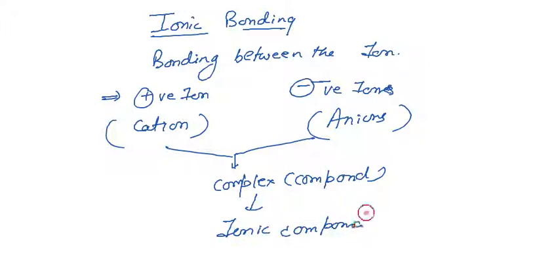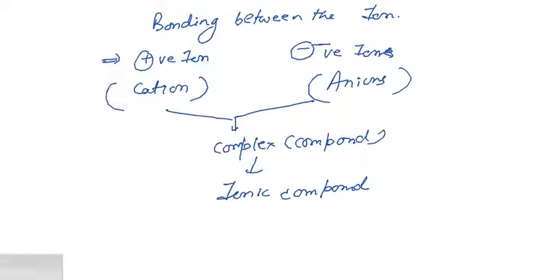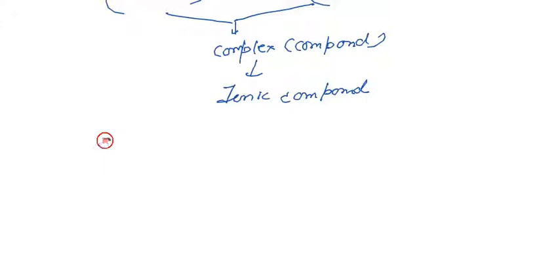When this ionic compound is formed, the interaction between the two elements is considered an ionic interaction, in which one element should be a metal and the other a non-metal in nature.